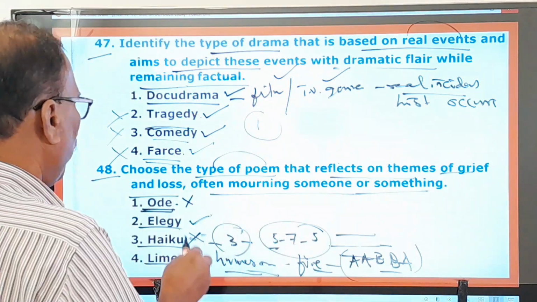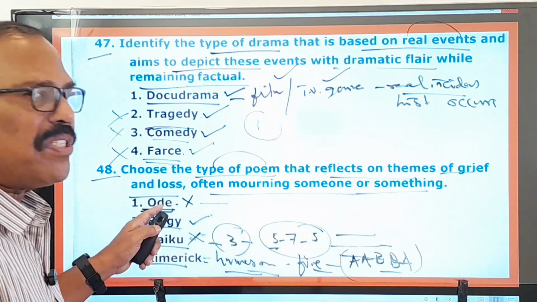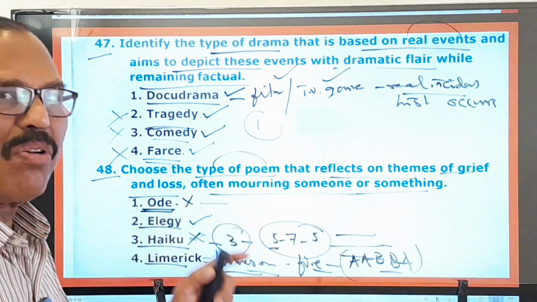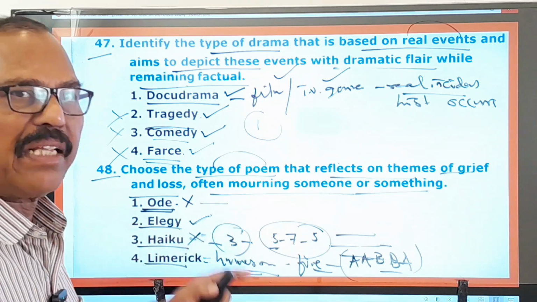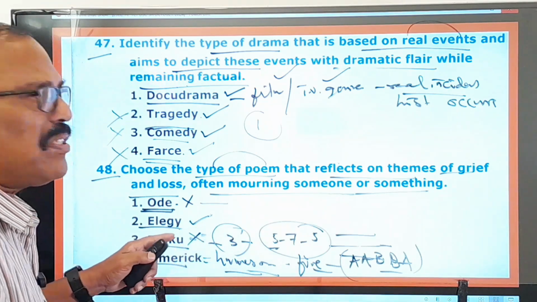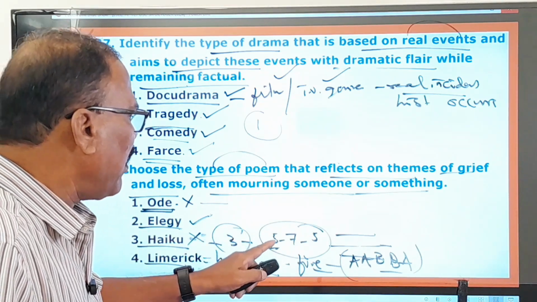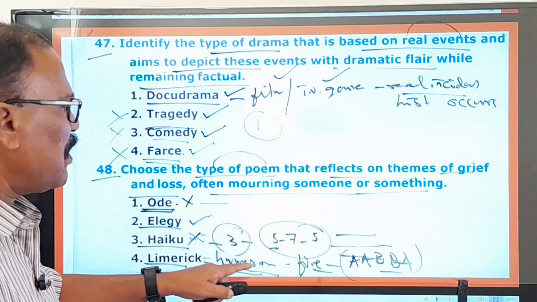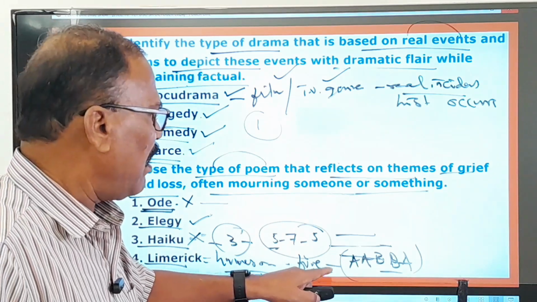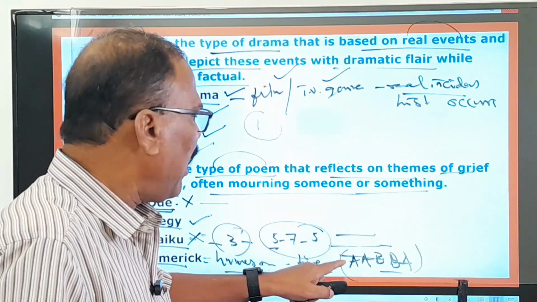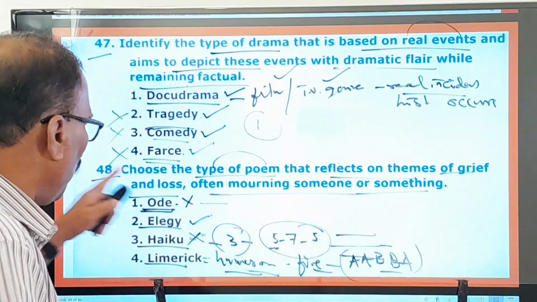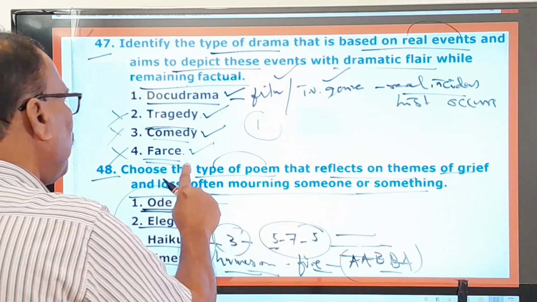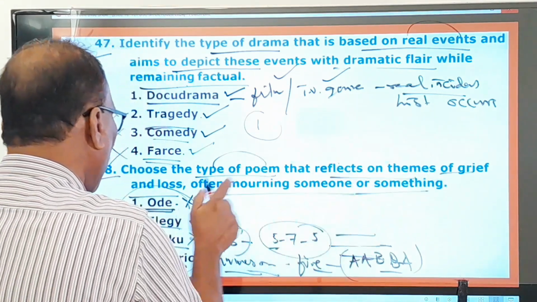So in this way, ode is a lyrical poem which expresses deep admiration or praise for somebody or something, and elegy is a mournful reflective poem that laments the death of some person or something, and haiku is a Japanese 3-line poem having a 5-7-5 syllable pattern, and limerick is a humorous poem consisting of 5 lines following the rhyme scheme of AABBA. This is all about these poems. And here the type of poem that reflects the themes of grief and loss means only elegy.